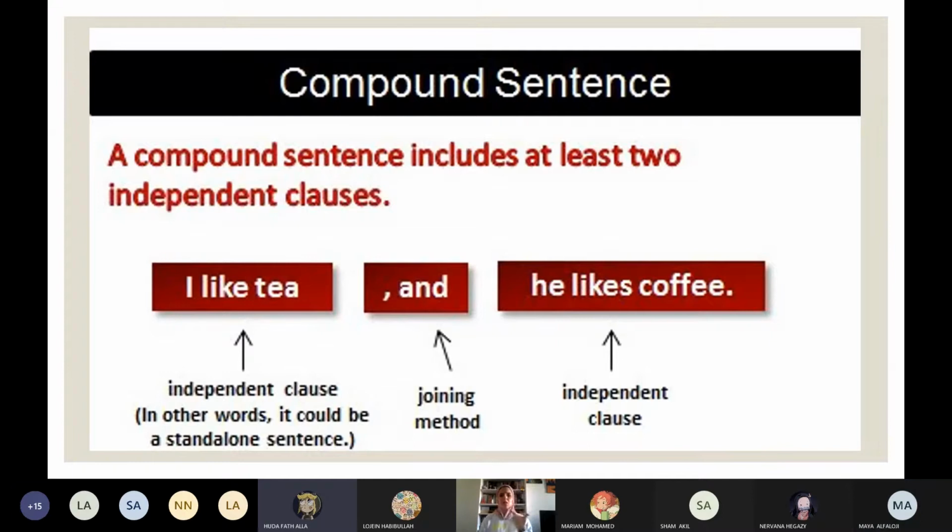Fanboys, semicolon, comma, however, semicolon. Yes. So a compound sentence is a sentence that is formed of two independent clauses. So, I like tea, he likes coffee. I like tea is an independent clause, he likes coffee, independent clause. I combine them using any of the conjunctions, fanboys, or a semicolon, however, comma.